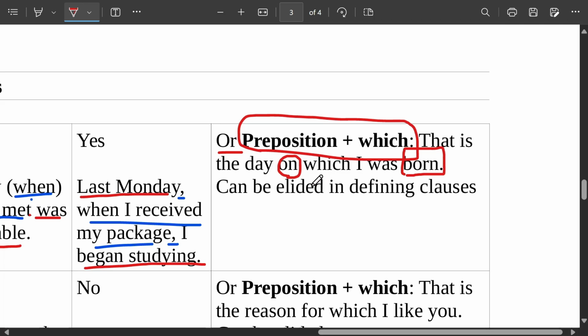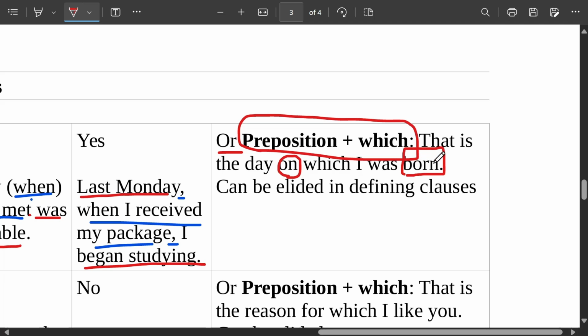Okay? So you can say, that is the day when I was born, or that is the day on which I was born. In this sentence, could I remove when? What do you think? No. Can or cannot?